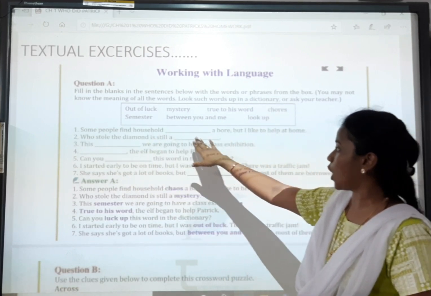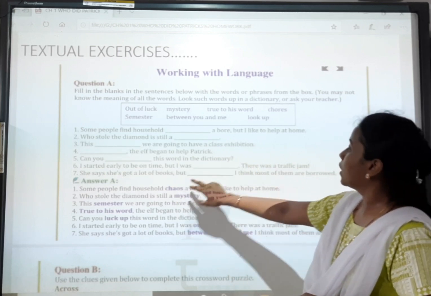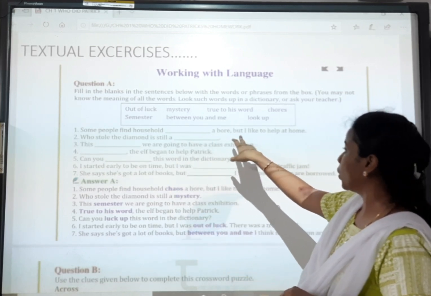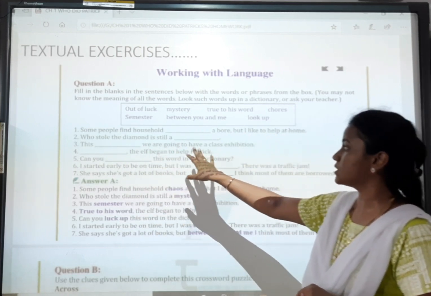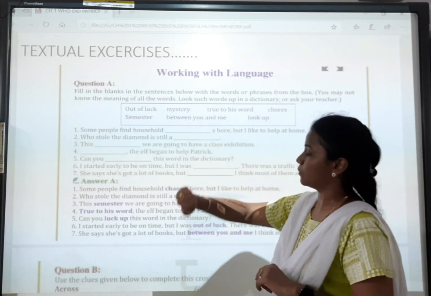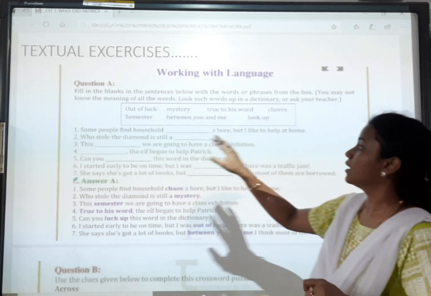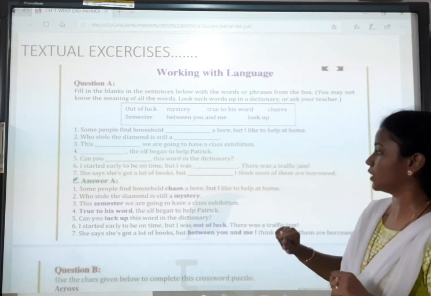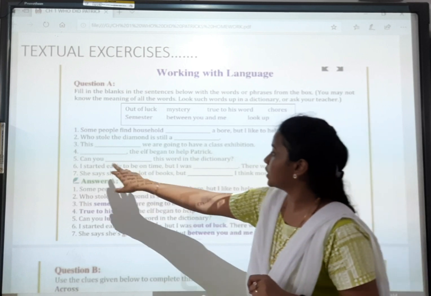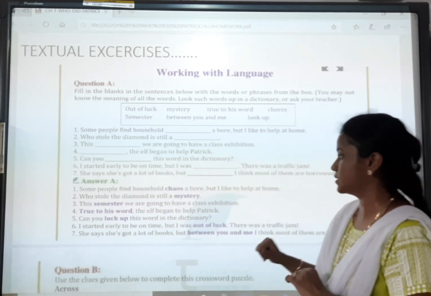Some people finish household chores, but I like to help at home. Who stole the diamond is still a mystery. This dash, we are going to have a class exhibition this semester. Can you dash this word in the dictionary? Which one is it? Dash. The elf began to help Patrick, true to his words.